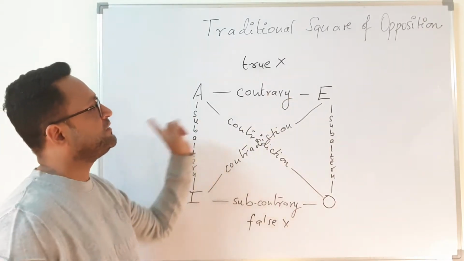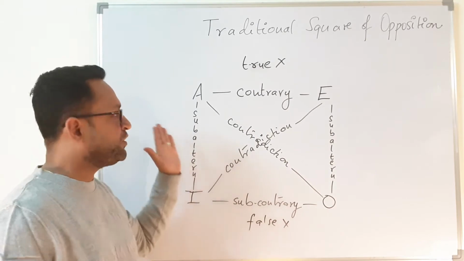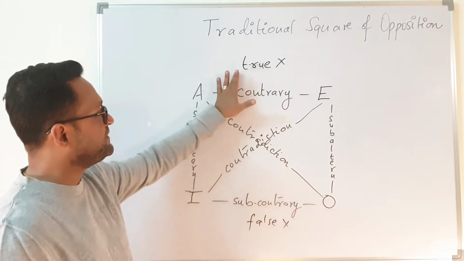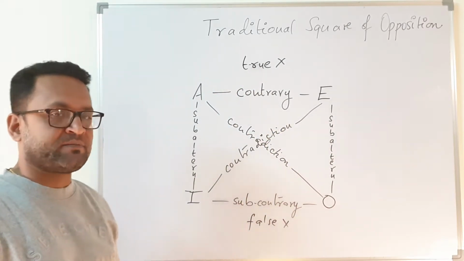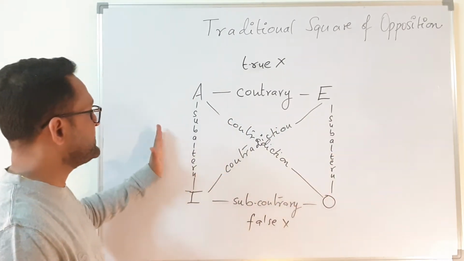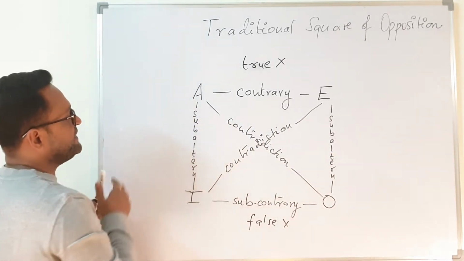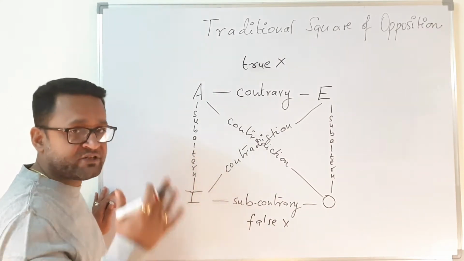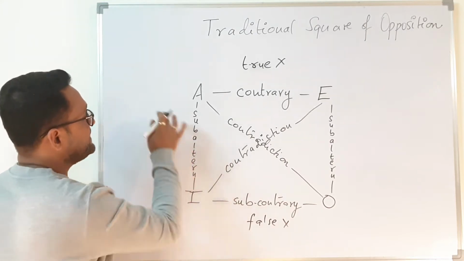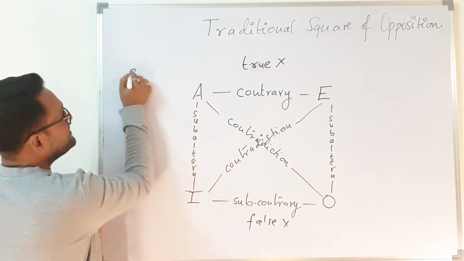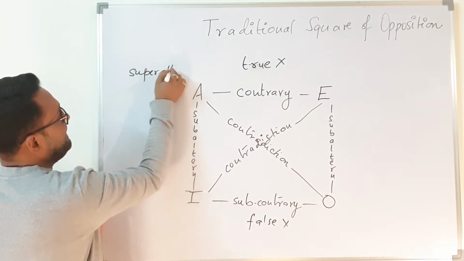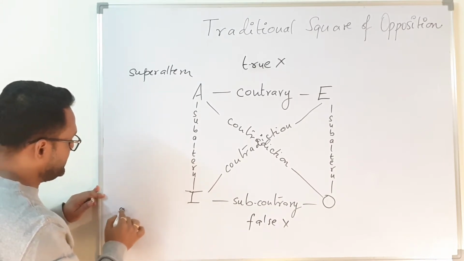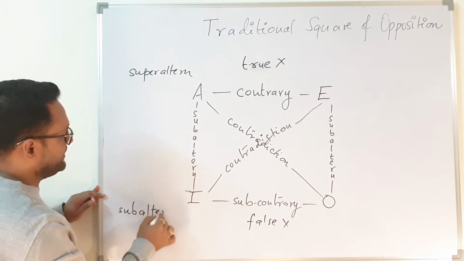If you talk in terms of quantity, the relationship shared is subquantity, and in terms of quality, it is subaltern. Sometimes it is called the subaltern relationship, sometimes the subalternation relationship. The universal proposition is called the superaltern, and the corresponding particular proposition is called the subaltern, right?